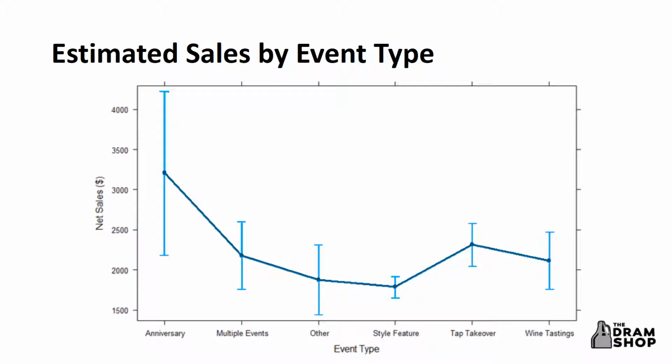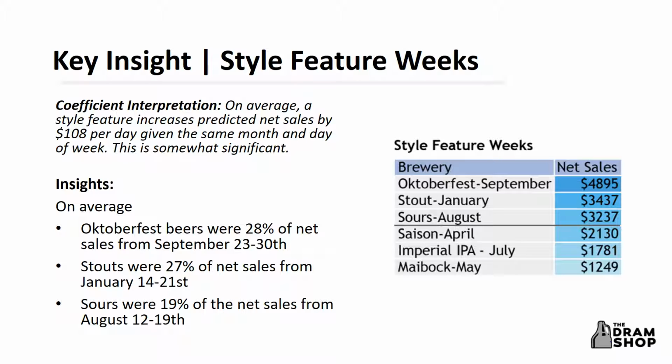To better understand each event, we can take a closer look at key insights for some of the more impactful event types: style features, tap takeovers, and wine tastings. A style feature is a week-long event featuring specific types of beer. Based on the regression analysis, we can see that on average, a style feature increases predicted net sales by $108 per day, given the same month and day of the week with zero Facebook spend. Looking at specific style features throughout 2017, Oktoberfest, Stout, and Sour Weeks were the most popular and on average accounted for a high percentage of net sales over the course of the week.